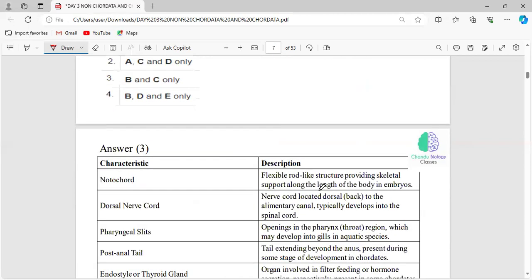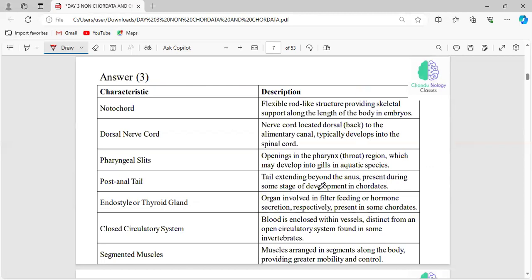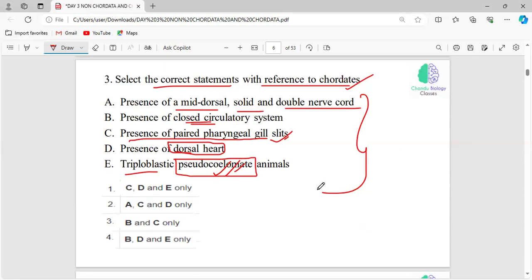Okay. See, you should know that they have a dorsal, not ventral, nerve cord. They are not a double nerve cord. Okay, this is the first type. And here, the presence of dorsal heart. If you eliminate this option, you can easily come to the answer 3. Okay, it will be the ventral heart.